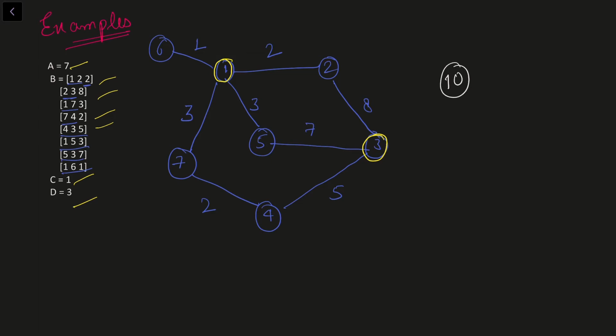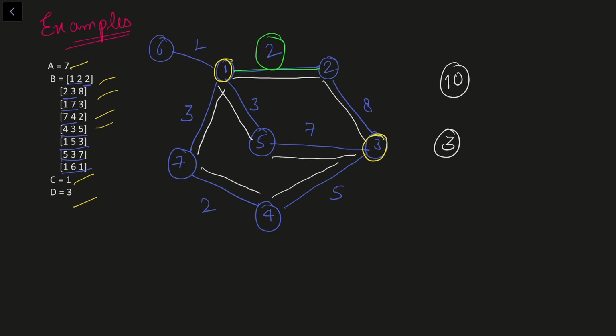And there are a couple of routes that we can take to get the shortest distance, like we can go from 1 to 2 and then from 2 to 3. So this will result in 10. Similarly, from 1 to 5 and 5 to 3, it again results in 10. And similarly, from 1 to 7, 7 to 4 and 4 to 3, it again results in 10. So we have 3 different routes here. In this case, I need to tell the shortest edge that I can have. I can clearly see that the shortest edge in our path is of length 2. Either we can take this edge or we can take this edge. So for this example, our answer is 2.